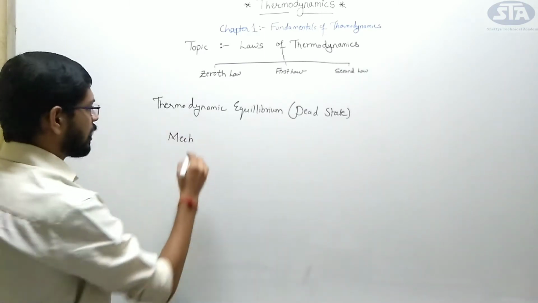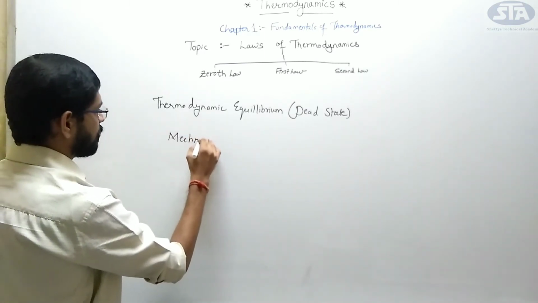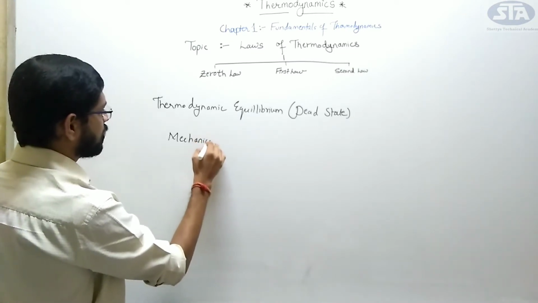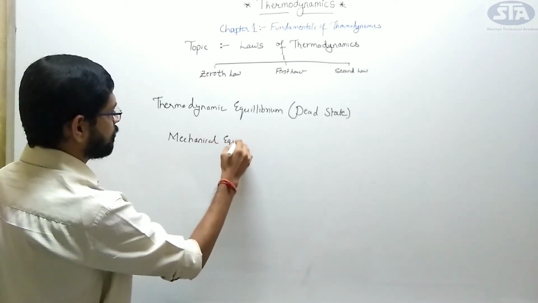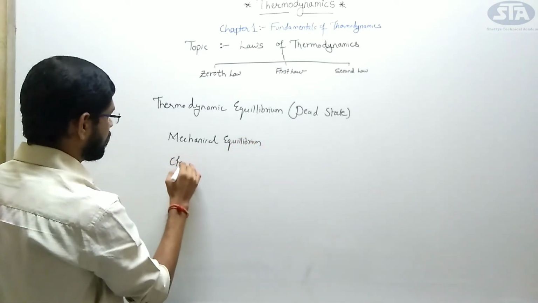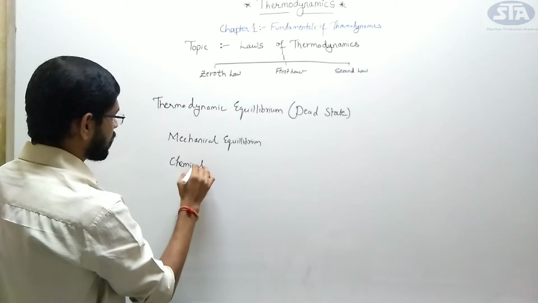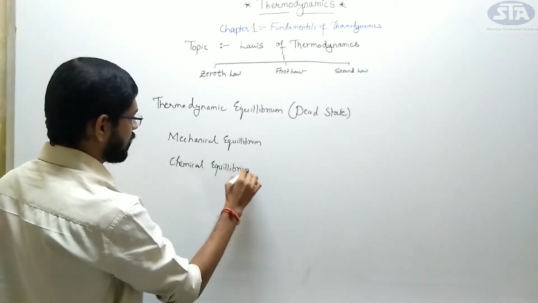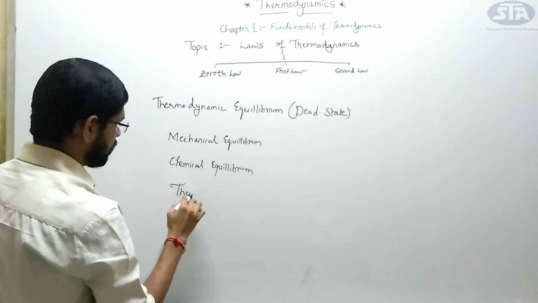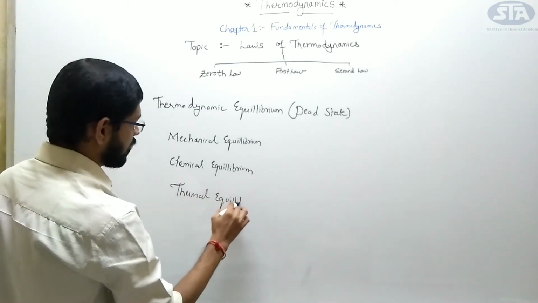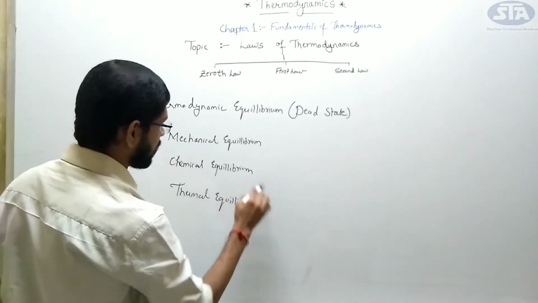When your system achieves mechanical equilibrium, chemical equilibrium and thermal equilibrium, then my body is said to attain thermodynamic equilibrium.